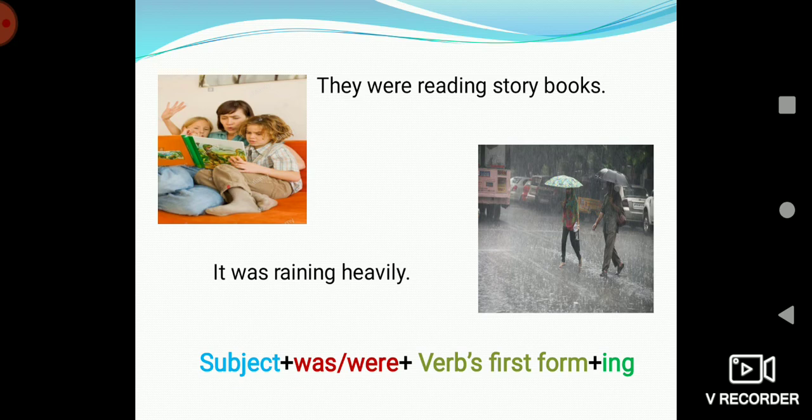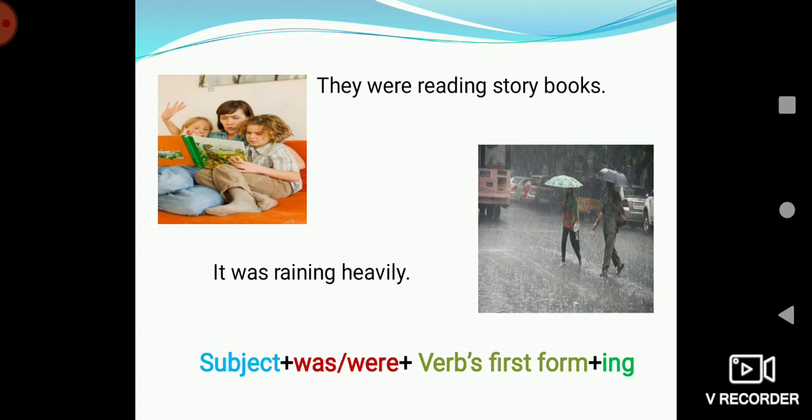Here they is the subject. Now they is a plural one, so we will also use a plural be verb, that is were, and the verb here is read. We will be adding ing to it. So the sentence will be they were reading storybooks.